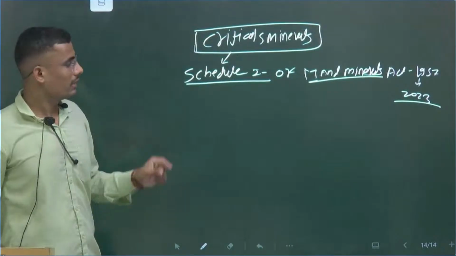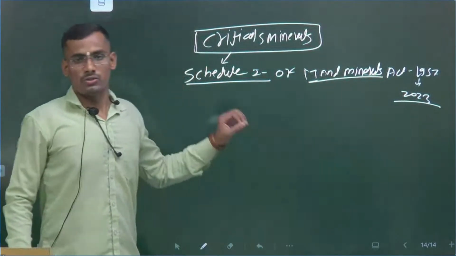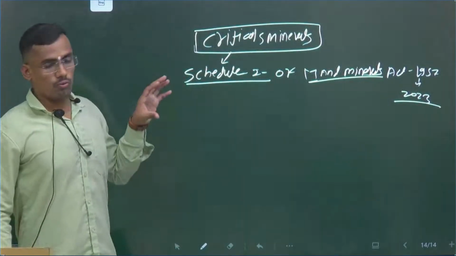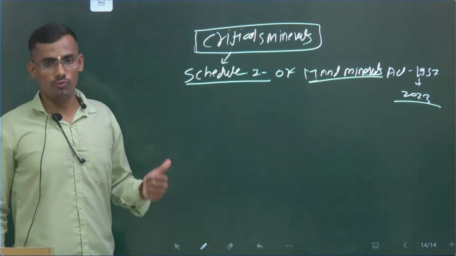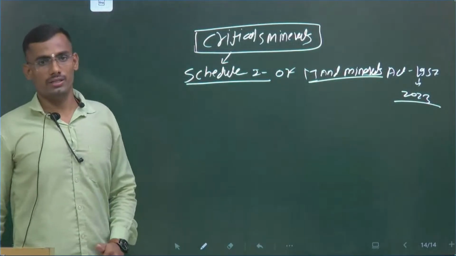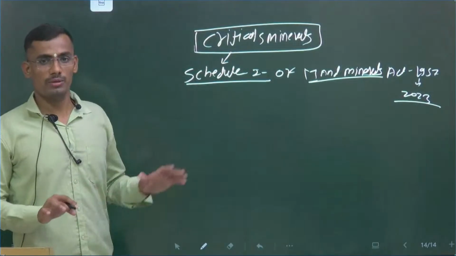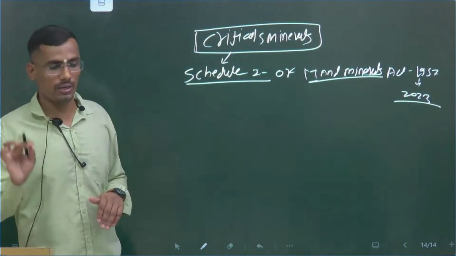Whatever minerals are notified by the Union government under Schedule 1 of the Mines and Minerals Act are called critical minerals. There is no such definition otherwise, but this is the official definition. UPSC asked this definition in the 2025 prelims.